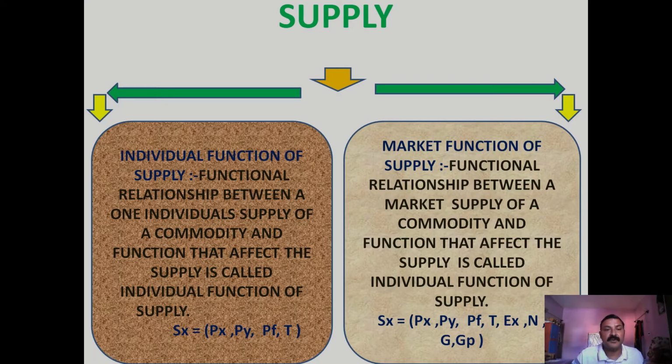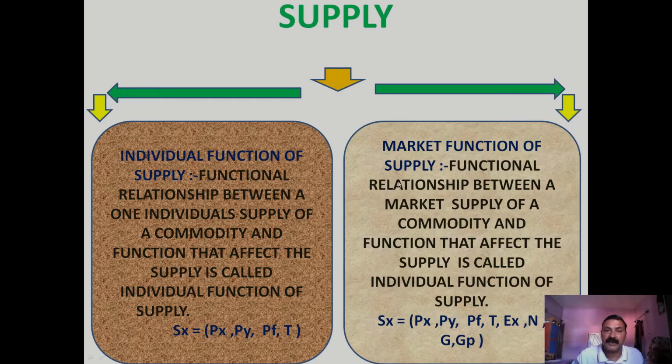There are a few factors which we use in production, and the prices of those factors are known as Pf. The next one is T. T means technology. It also affects the supply, and that makes the formula, and we define the individual function of supply.